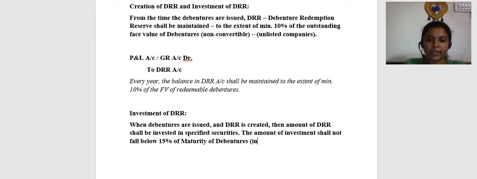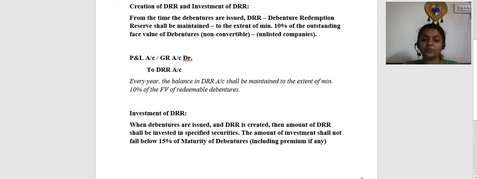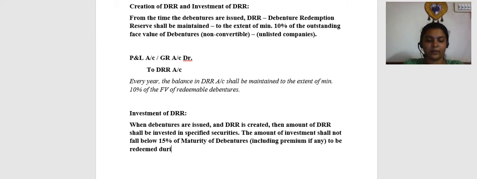Okay, so including premium, if any. So the amount of investment shall not fall below 15% of maturity value of debentures to be redeemed. Okay, to be redeemed. Again, non-convertible portion only. Why? Convertible debentures are anyways going to get converted to equity shares, so we need not worry about it.